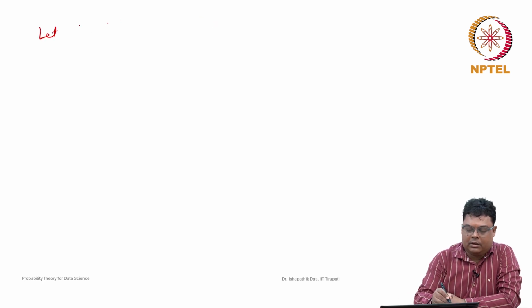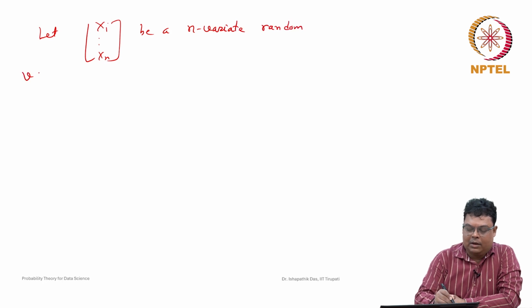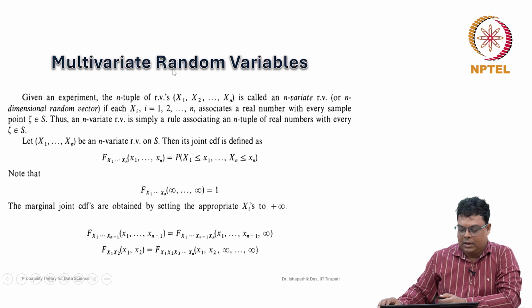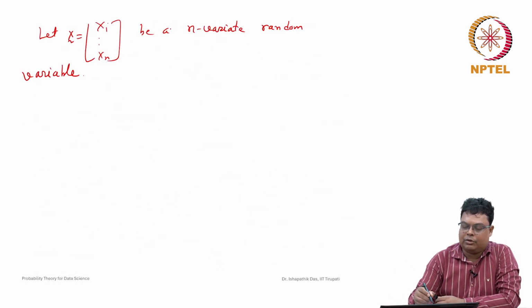Let x1, x2, ..., xn be an n-variate random variable.